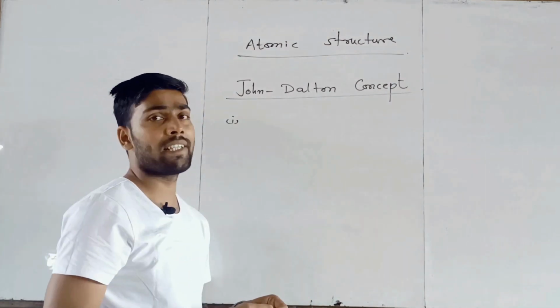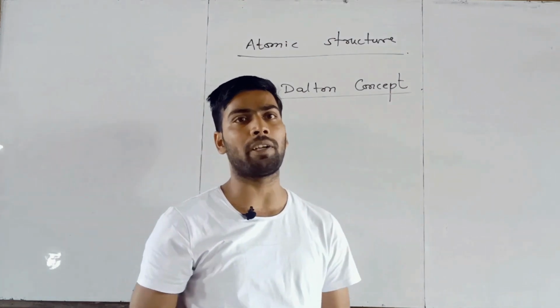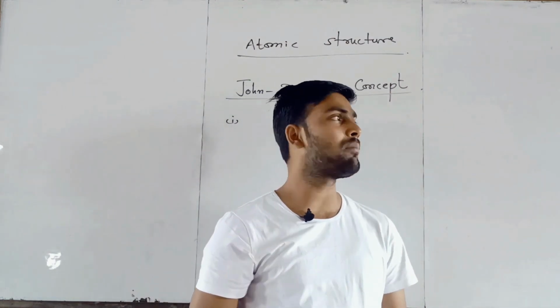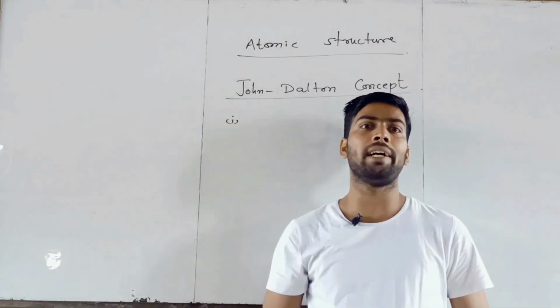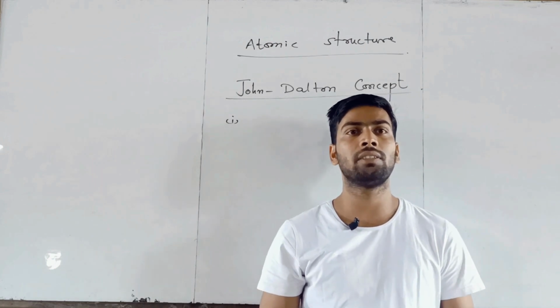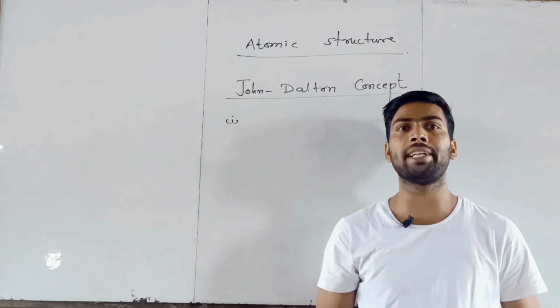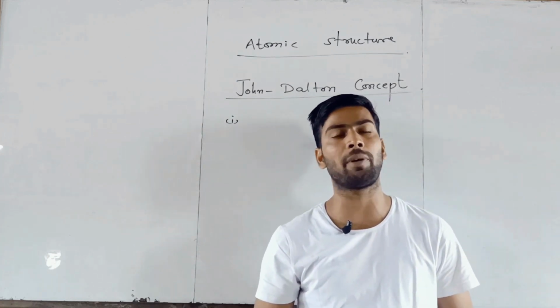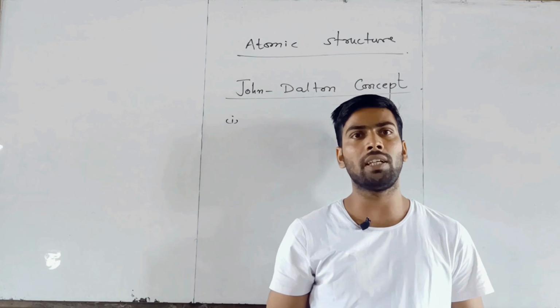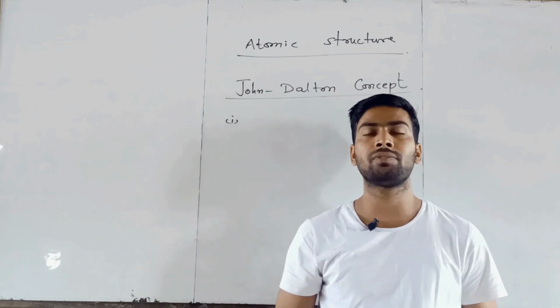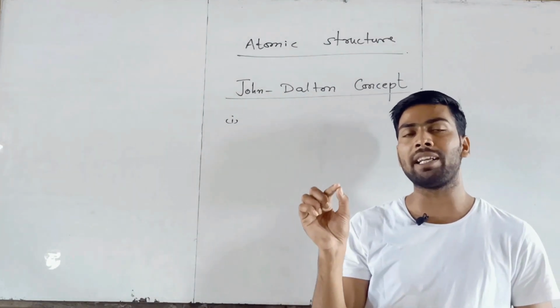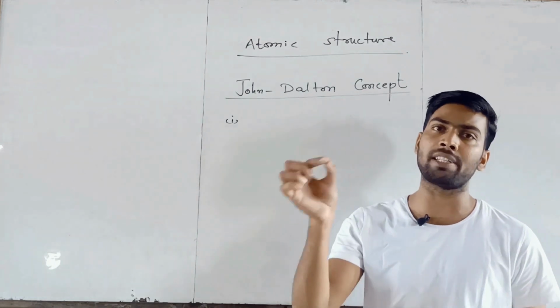John Dalton says that atom is a fundamental particle and atom is an undivisible particle. That means we cannot divide atom into further particles. And according to John Dalton, atom is the smallest particle which takes part in chemical reaction.